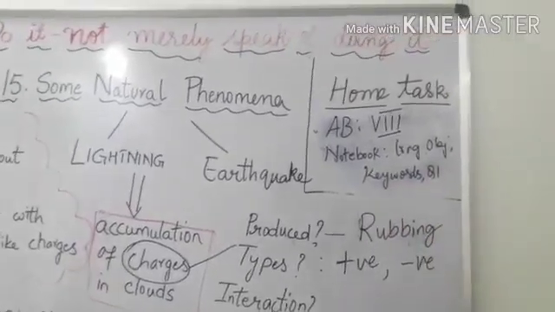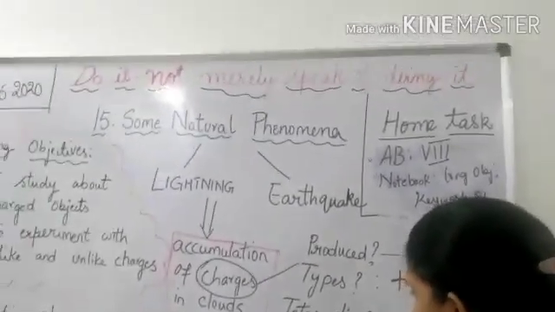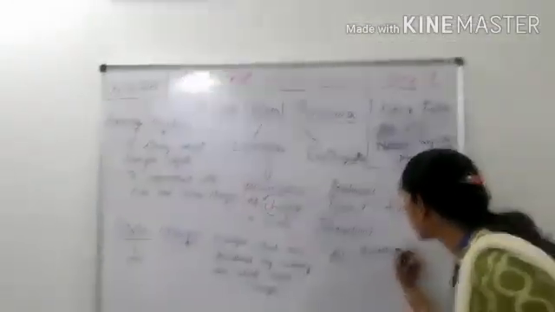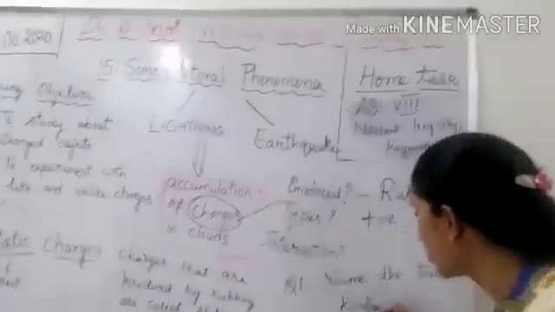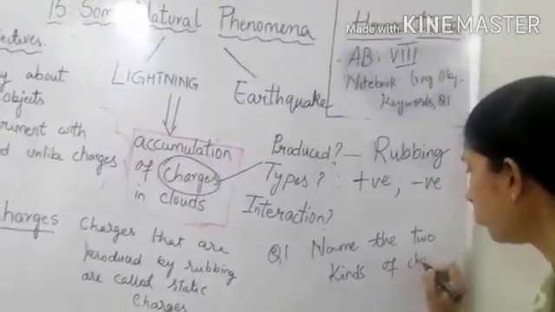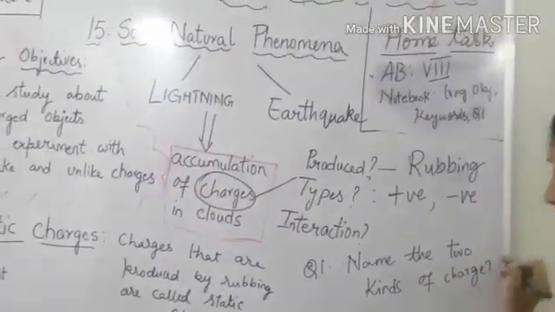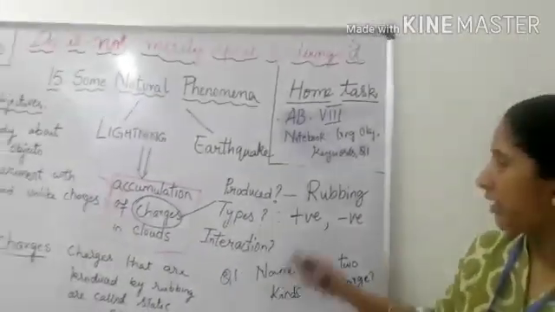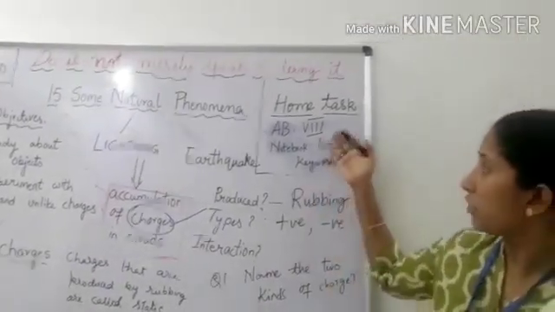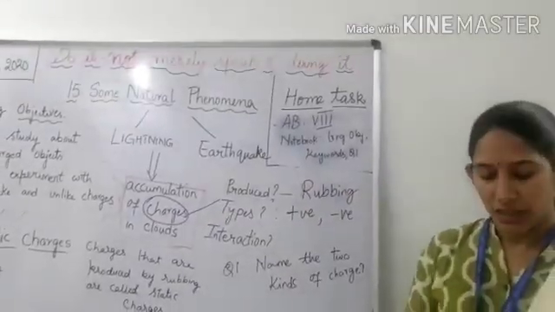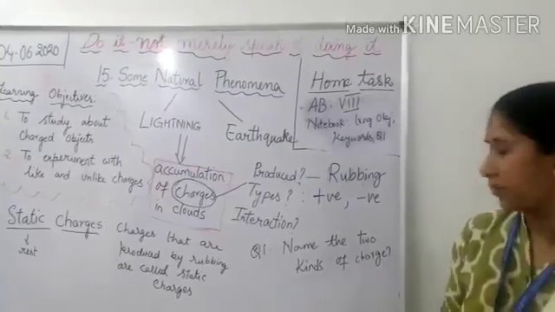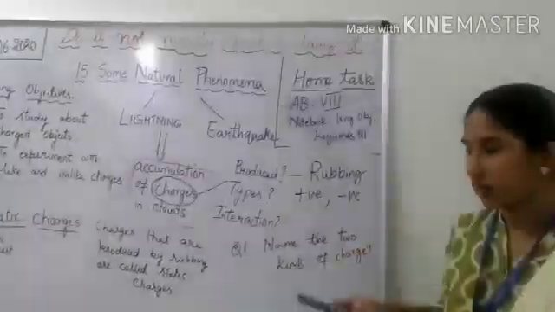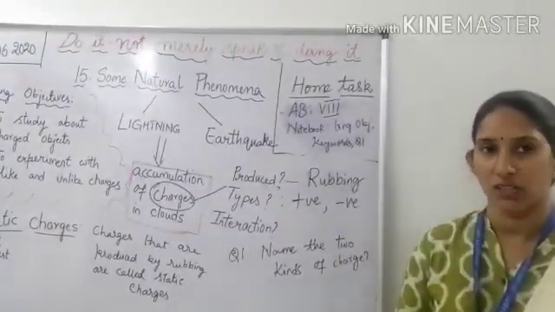What's the first question? Name the two kinds of charge. Write this as a first question. So your home task is activity booklet Roman number 8. Write learning objectives and keywords in your notebook and write this first question. Name the two kinds of charge. What are the two kinds of charge? Positive charge and negative charge.